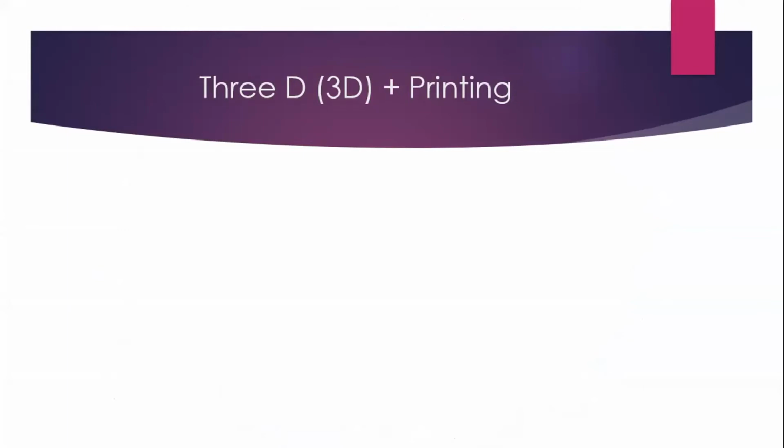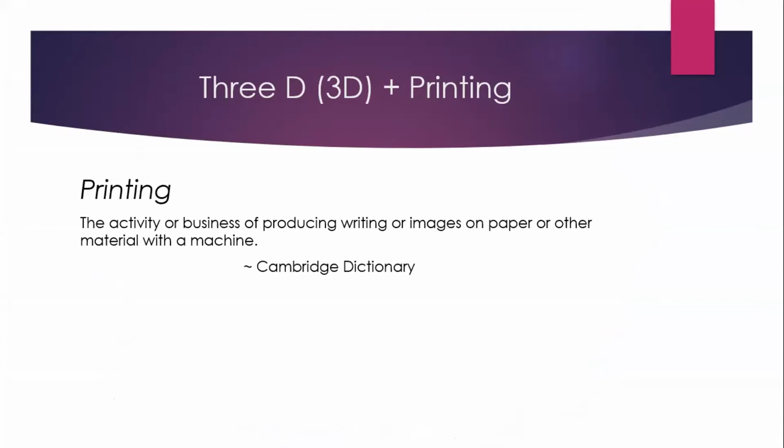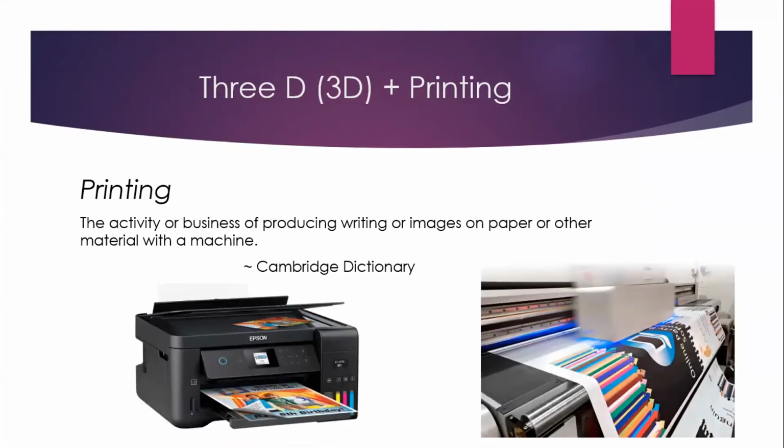First we're going to see a proper definition from the Cambridge Dictionary. Here it is written that printing is the activity or business of producing writing or images on paper or other material with a machine. Here are some images of printers, and how you take prints. Is printing clear to everybody? Yes, sir.